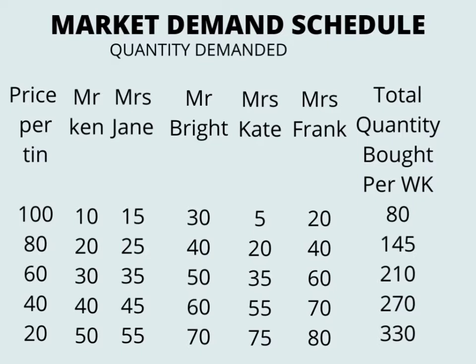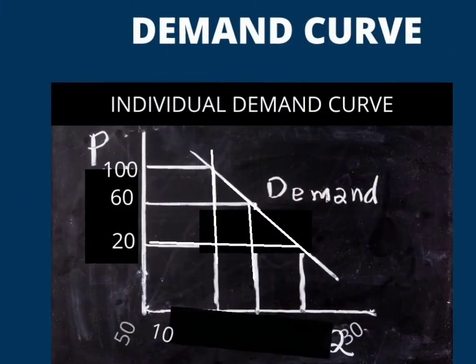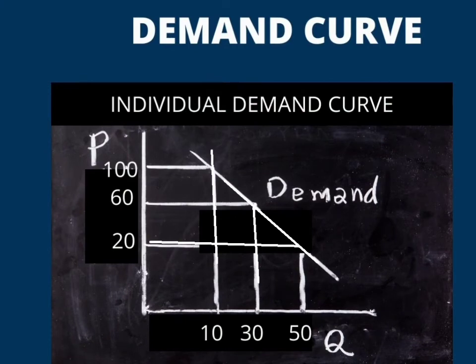Market demand schedule. This is also known as aggregate or total or composite demand schedule. Market demand schedule is a schedule of all consumers of a commodity in a market. In other words, a market demand schedule is a table which shows the quantities of commodity which all consumers of that commodity are willing to buy at various prices at a particular period of time. This is shown in this example. In this demand schedule, it is assumed that only 5 consumers of milk are needed.